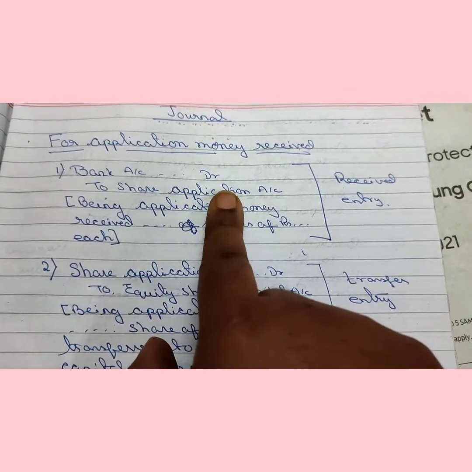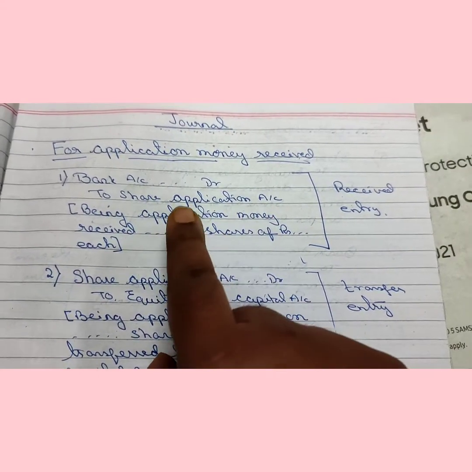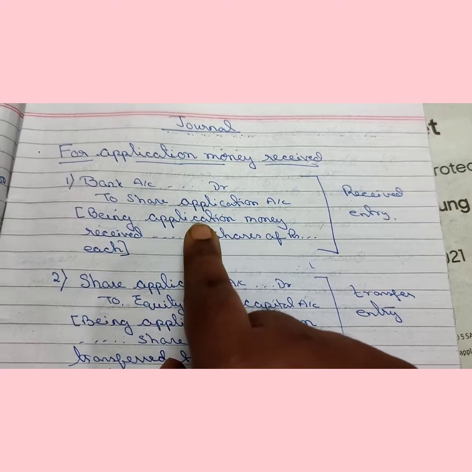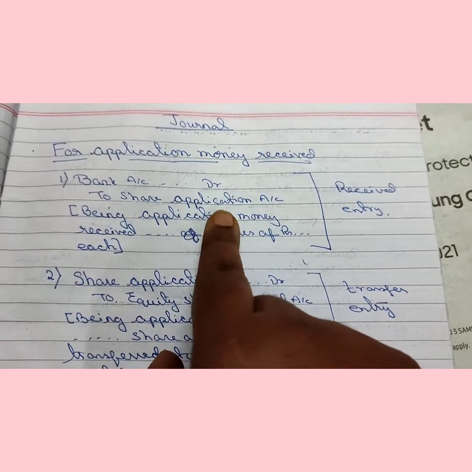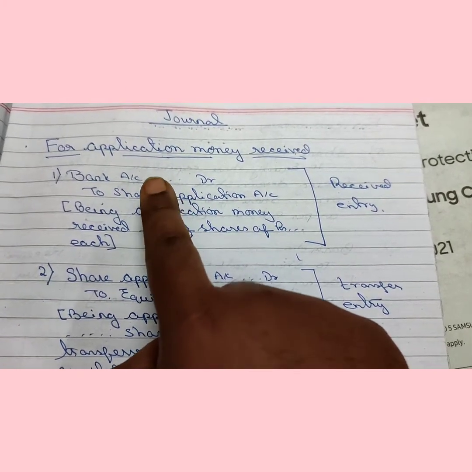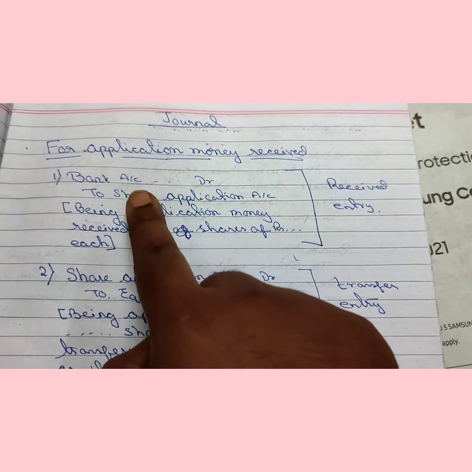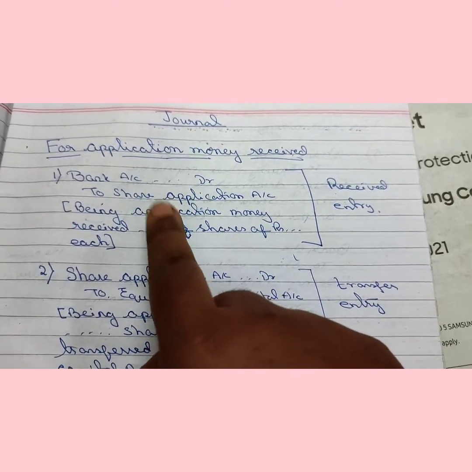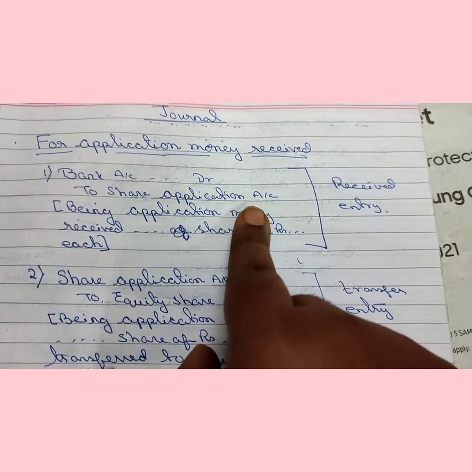So bank account debit to share application account, because this is the application money, so it can be said share application account. Okay, the first entry, this is called receive entry, because the company is receiving the amount with the application. So this is the entry, I am repeating that: bank account debit to share application account.